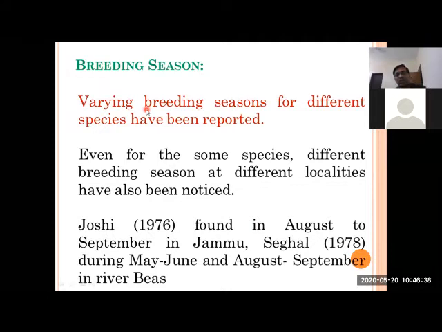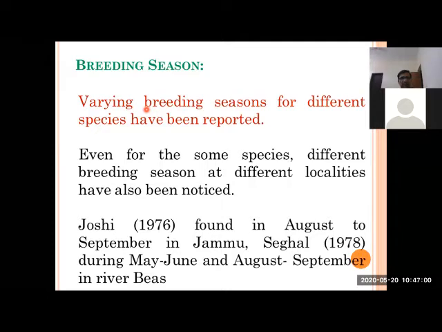Okay, reproductive season. This is again very complicated. We cannot generalize the breeding season, especially for mahasir, or even not just mahasir. If we take our Katla, Rohu, Mrigal, the three major carps, they normally differ on the basis of regional variations.